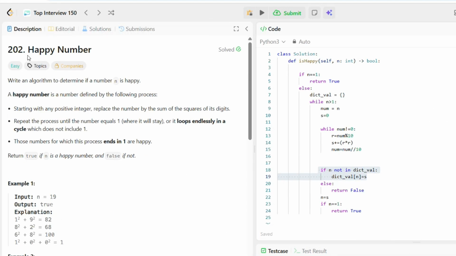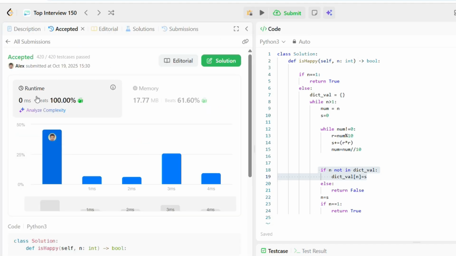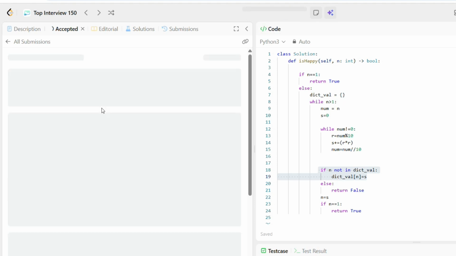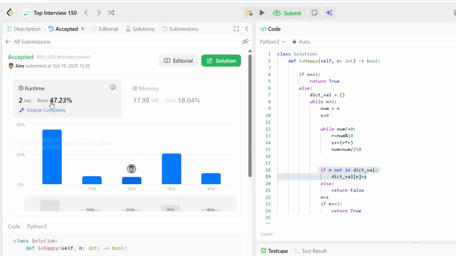That is LeetCode 202, Happy Number. So I try to run it. Now you can see the runtime is 0 milliseconds and beats 100%. Now again we try to submit and see. The runtime is 0 milliseconds and beats 47.23%. Again we can submit and see it here.